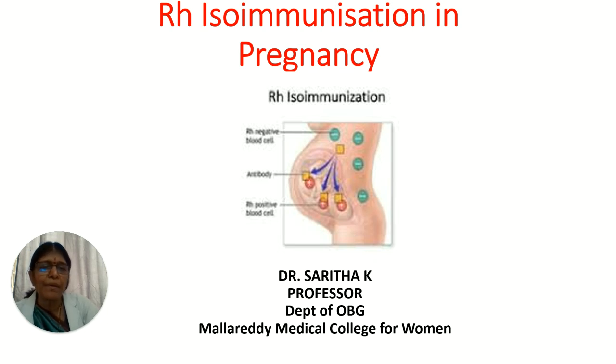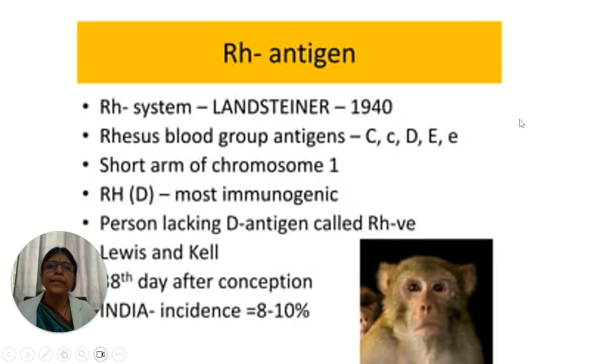RH, as you all know, is a blood group which was discovered by Carl Landsteiner and Wiener in the year 1940. It has a group of antigens: C, D, E, and e. Of all of these, D is the most important antigen. That's why most of the time when you say RH, the anti-globulin is also called anti-D. C and E are the minor factors. It is present on the short arm of chromosome 1.